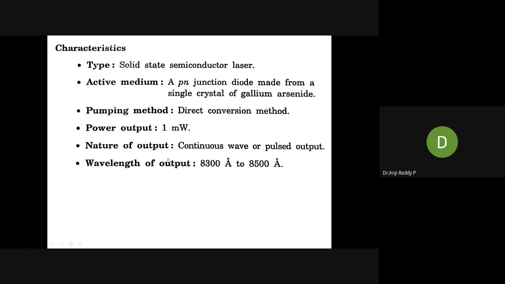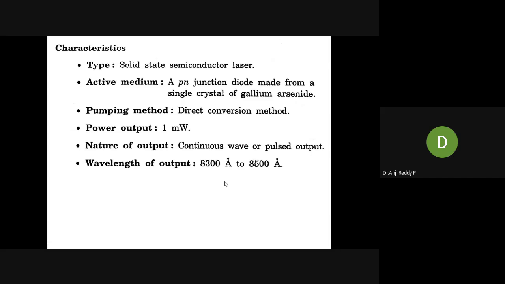Then the wavelength of output is also a little bit different. In case of heterojunction, that is 8,000 angstroms. These two lasers I will explain again in the next unit. Just from a comparison point of view, after completing all lasers I will give one final table for all the lasers. In that, these 6 parameters will be there. We have to remember these characteristics.